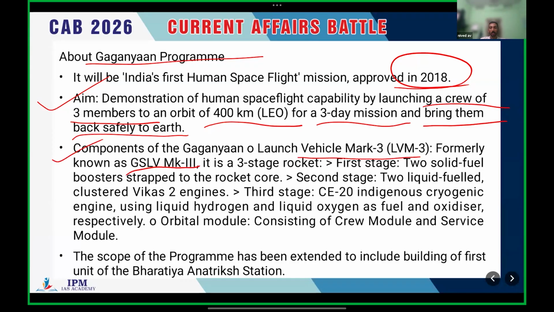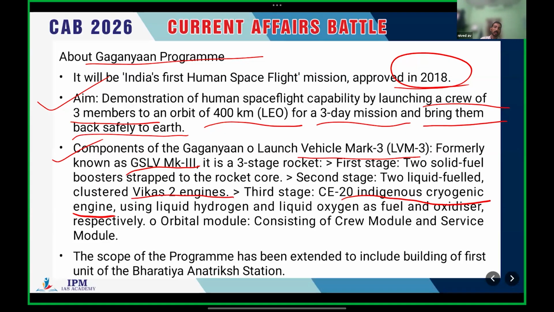It's a 3-stage rocket. The first stage is solid fuel boosters strapped to the rocket core, and the second stage is 2 liquid-fueled clusters, known as Vikas 2 engines. The third stage is cryogenic engines, the indigenous cryogenic engines. In the third stage we are using liquid hydrogen and liquid oxygen as fuel and oxidizer.